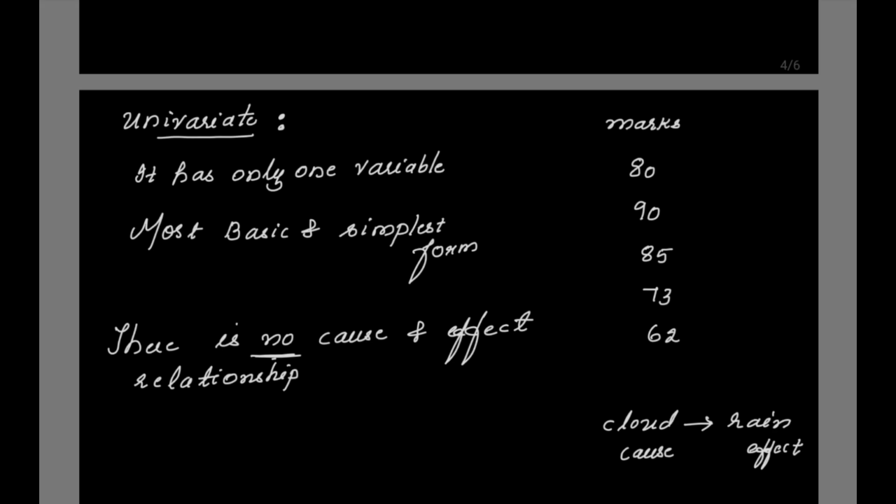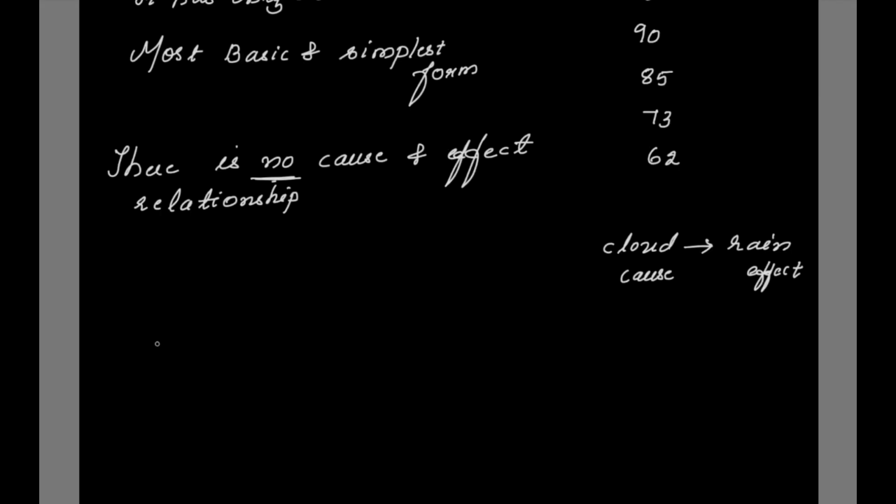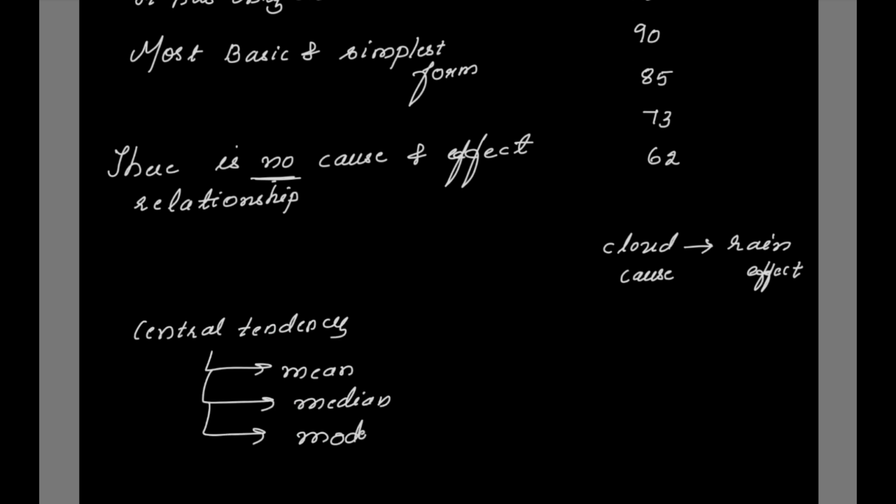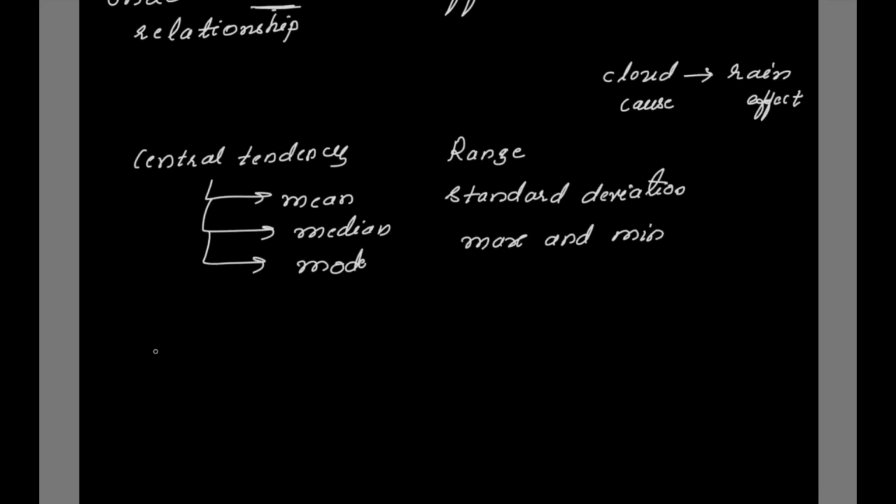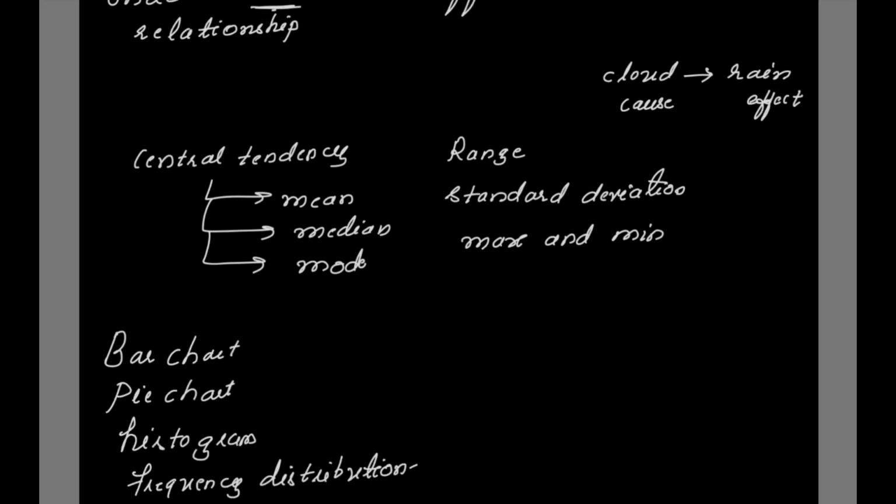And moreover, we have to see that if there is only one variable and the values are there, what type of operations can be performed on this attribute. Statistical operations, here we can perform the mean, median, that is the central tendency operation. So these are the operations also possible. Range, you can find the maximum value and minimum value in the list. One more thing you need to see, if there is only one attribute here, how do you visualize this? You visualize by bar chart, pie chart, histogram, frequency distribution. So now you got to know the concept of univariate data.